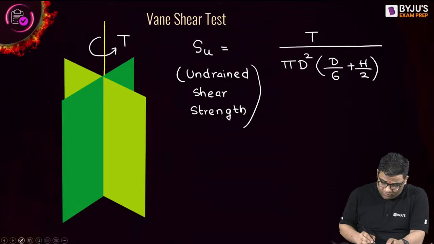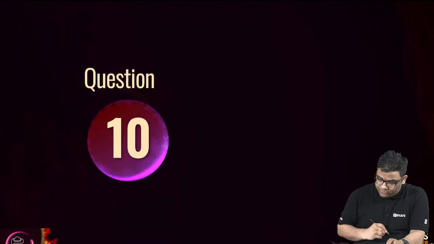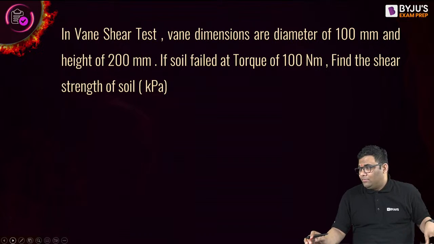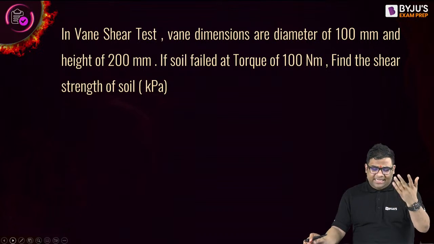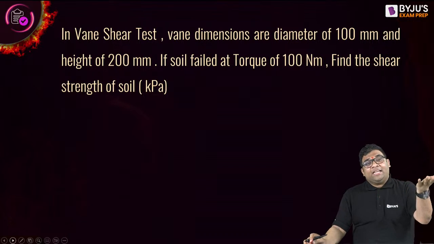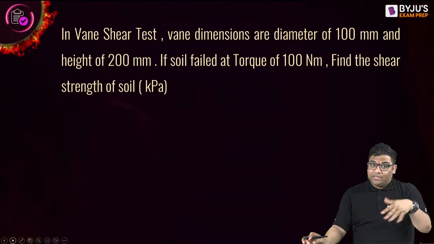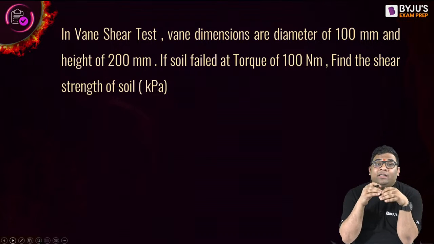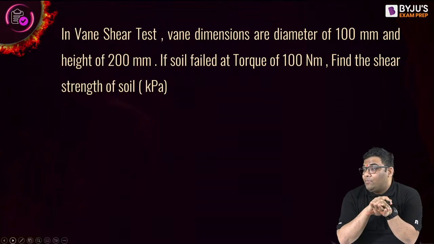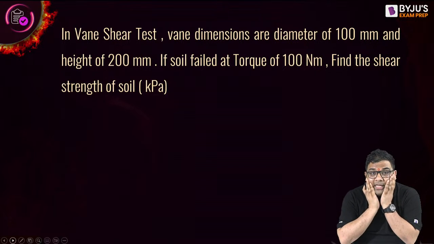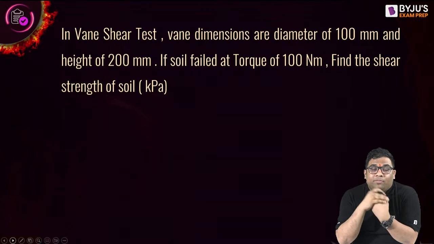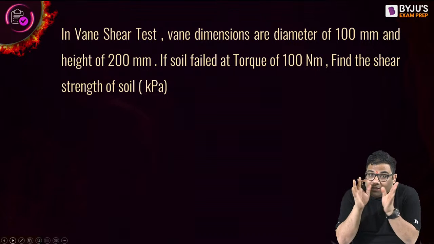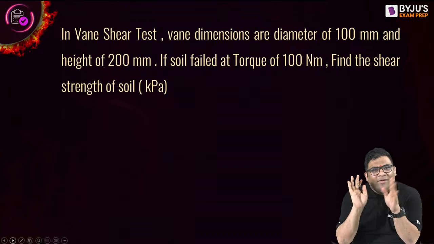Very good. So now solve a very easy question in a Vane shear test. Vane shear test is the easy one. The tough ones were the Triaxial test. I covered the Triaxial test and the unconfined compression test in details, because those are the tough ones. Vane shear is very easy.